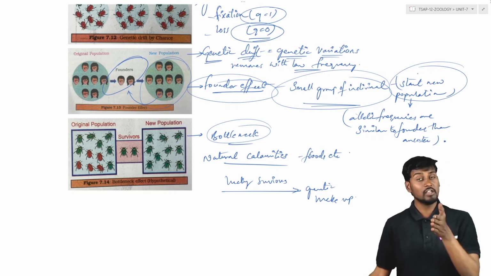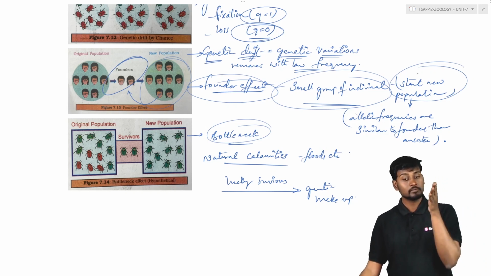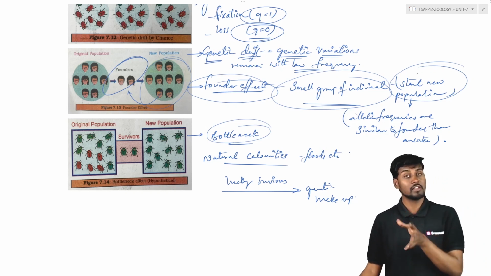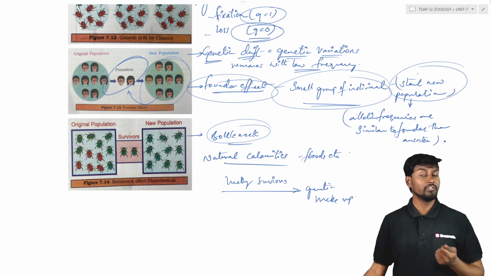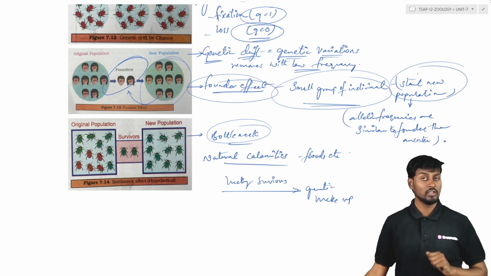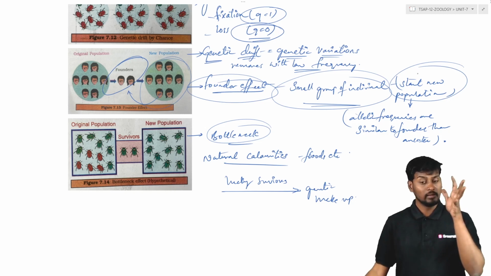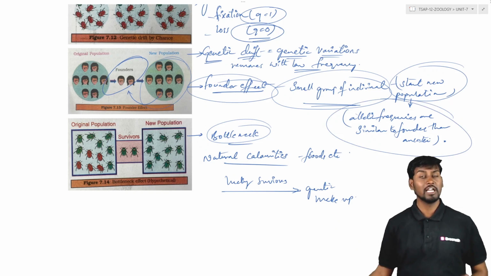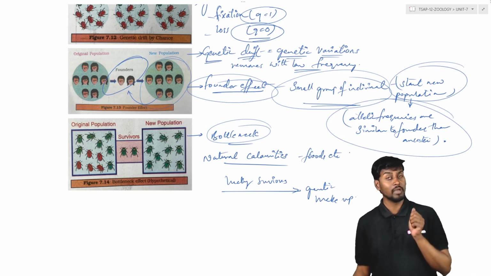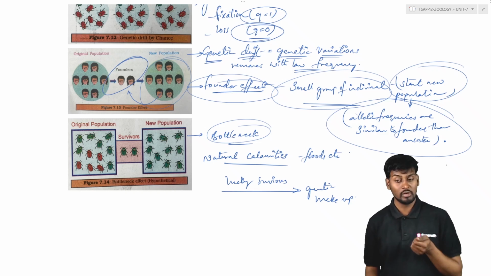So the gene frequency of this particular న్యూ పాపులేషన్ ఏదైతుందో, న్యూ పాపులేషన్ కాస్త దాని యొక్క జీన్ ఫ్రీక్వెన్సీ ఏదైతుందో ఆ జీన్ ఫ్రీక్వెన్సీ is generally very correlated with the founders when compared to the original population anamata. So the variation of the genes, the expression of the genes and the percentage of certain genes expression in this particular new population, that is the allelic frequency of certain kind of genes are very similar in this new population to that of the founder population when compared to the ancestors anamata.